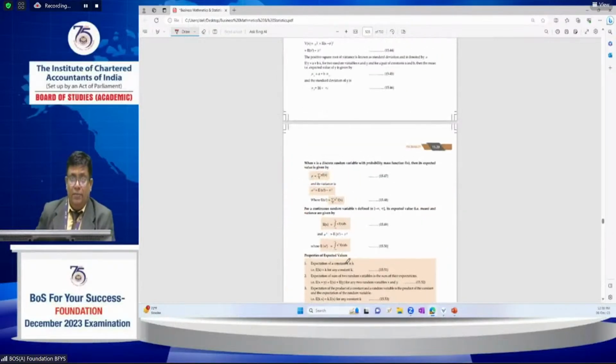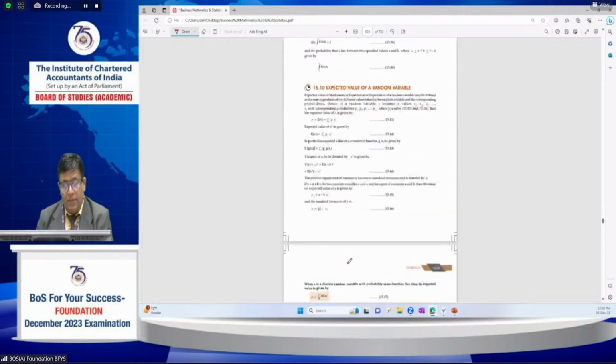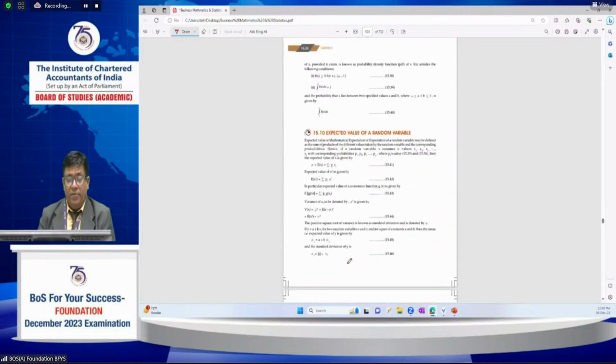Next one is probability, expected values, and random variables, and their related properties. Also, what are the mean and the variance? These are all very important.